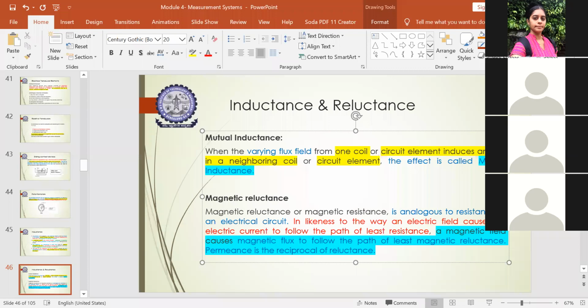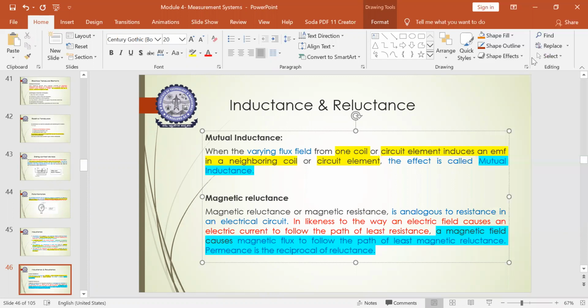So, the variation in the flux in one coil will affect the neighboring circuit or the other coil by inducing an EMF in it. So this nature or this effect is called our mutual inductance. And next is magnetic reluctance. So what happens here? So magnetic reluctance, or the magnetic resistance.